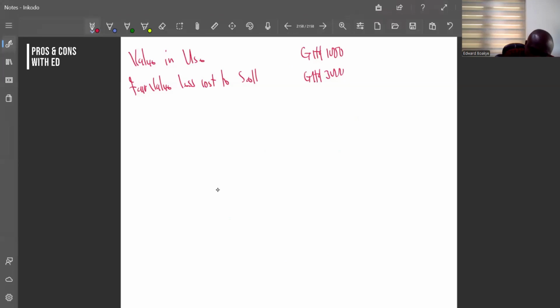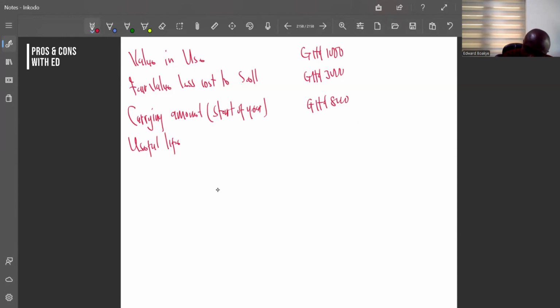And then we have our carrying amount at the start of the year to be 8,000 Ghana cedis. And then the useful life to be 8 years. So as I said, we need to calculate our depreciation, isn't it?